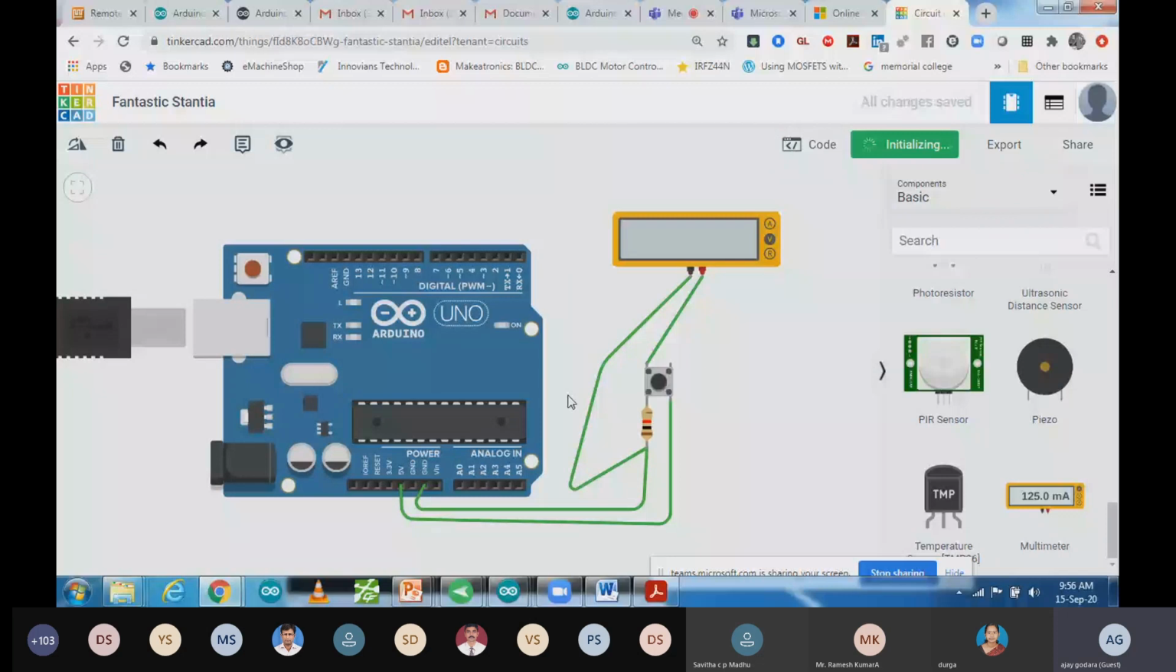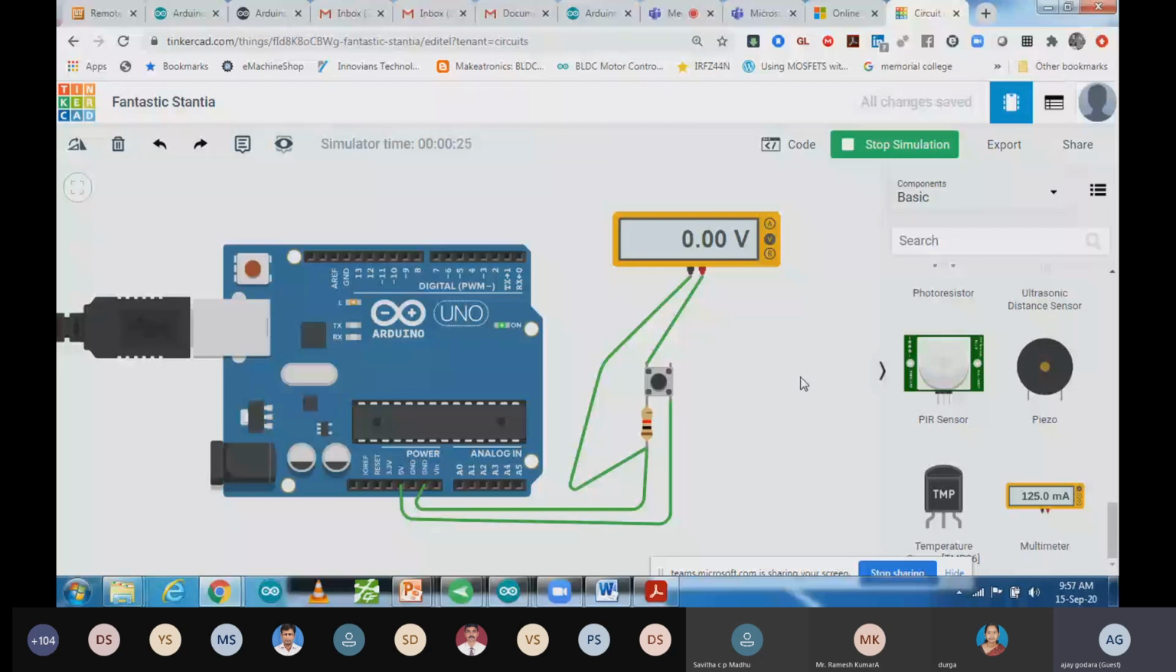So as I press this button, what output is coming? 5 volt. After pressing it, we are getting 5 volt. Otherwise, we are getting 0 volt. Again, we press it, we get 5 volt. Otherwise, we get 0 volt. So when we press that button, we get a 5 volt signal. Otherwise, we get 0.